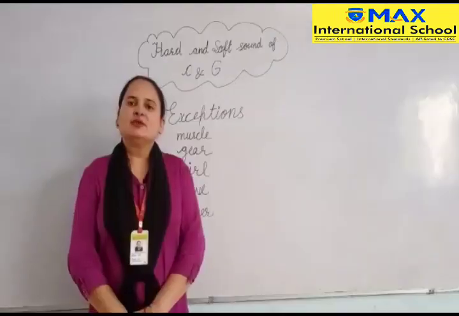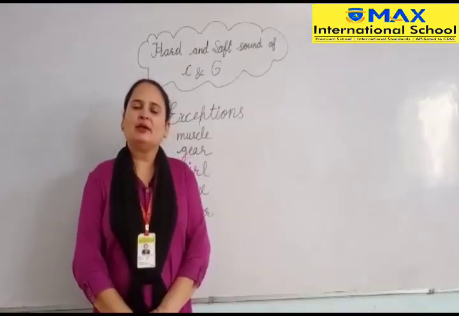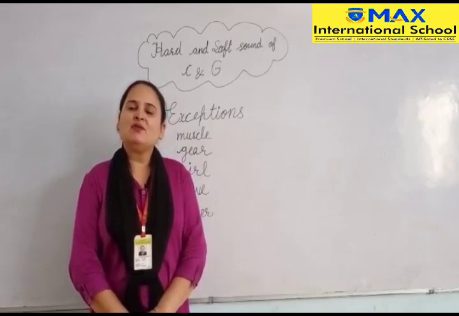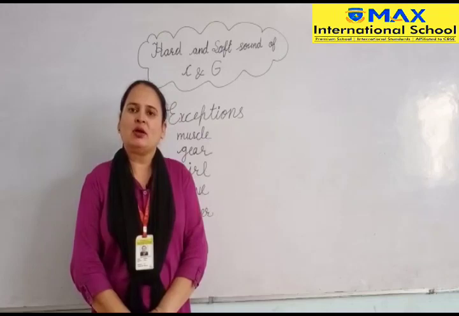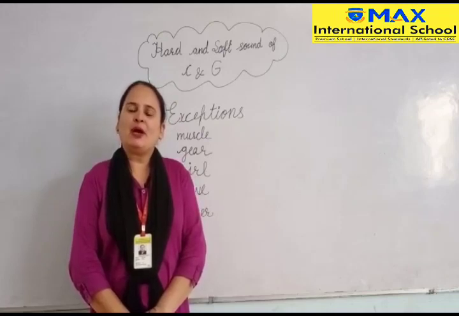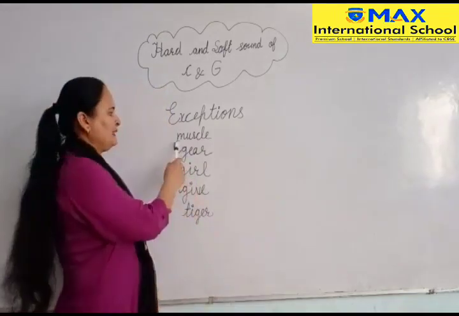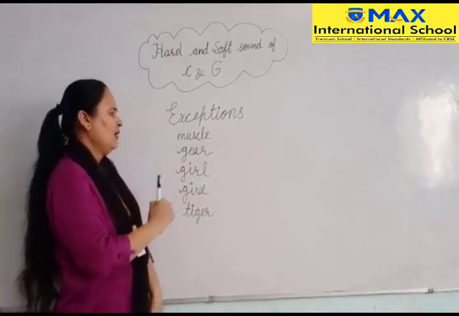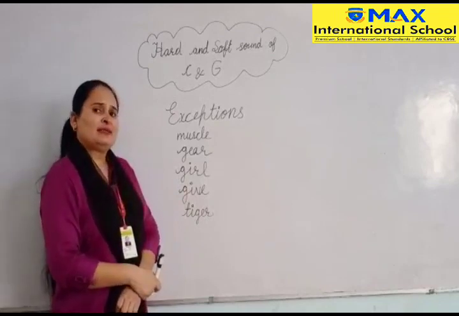Students, rules do not work 100% all the time. There are exceptions to previously discussed rules. These exceptional words are phonetically irregular. So we must memorize these words as sight words. For example: muscle, gear, girl, give, tiger. All these are some examples of sight words.